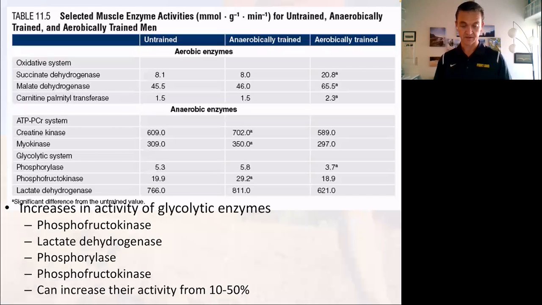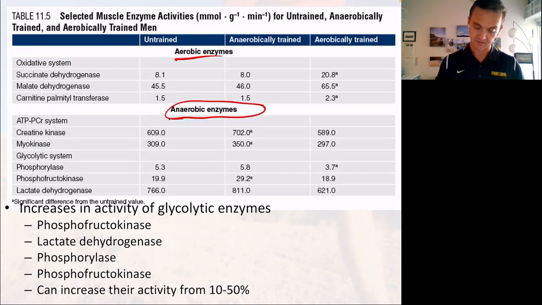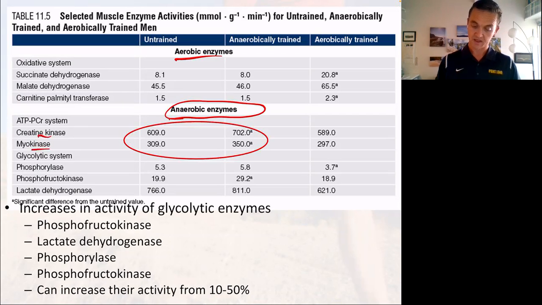Okay, what about other enzymes? Okay, we've already talked about the aerobic enzymes with training, but what about anaerobic enzymes? Okay, we talked about these some. So we look at creatine kinase, myokinase, we saw those. We see untrained versus anaerobically trained. So those definitely go up. Okay, this would be like lots of sprint type activity.